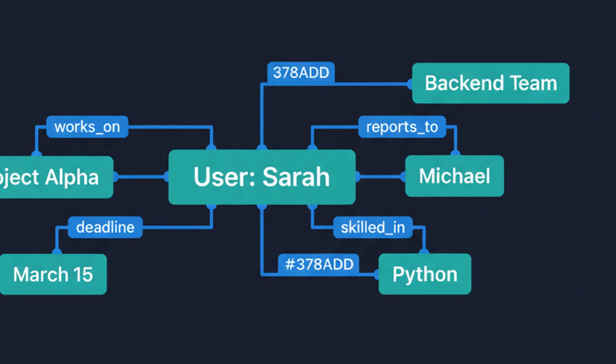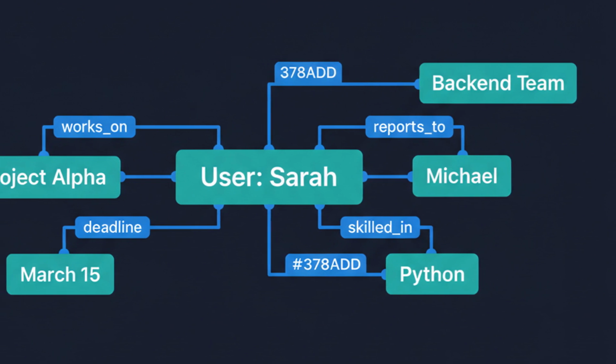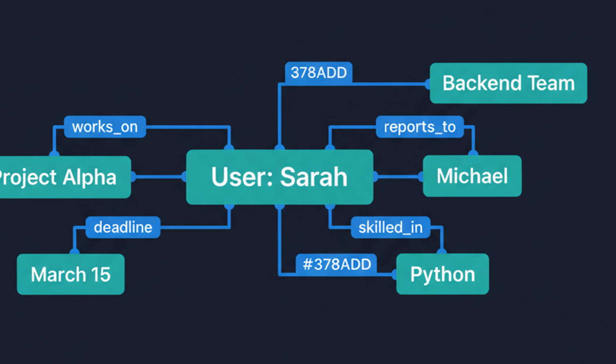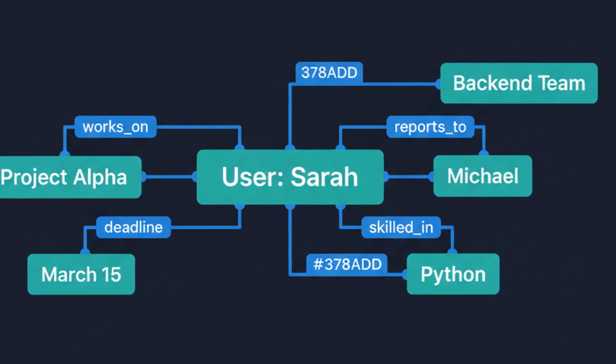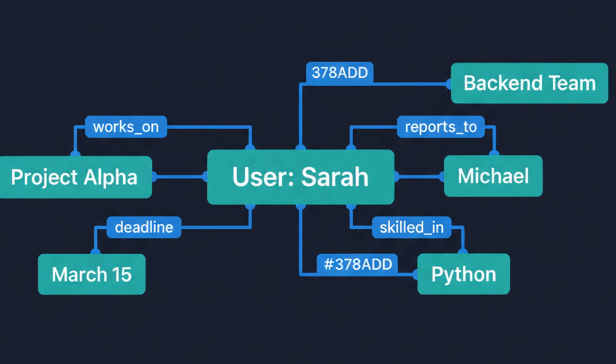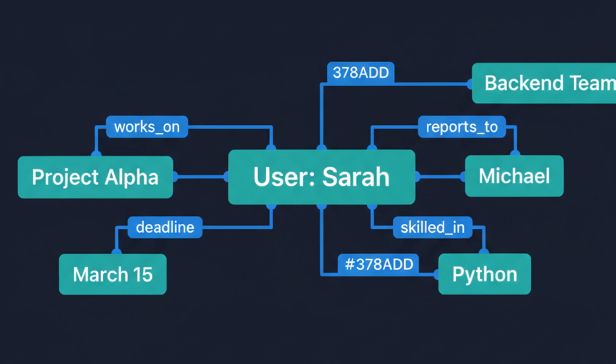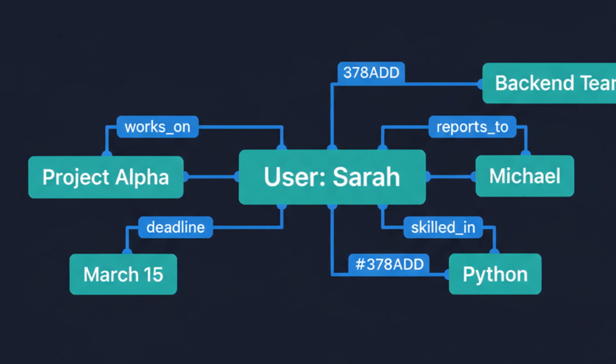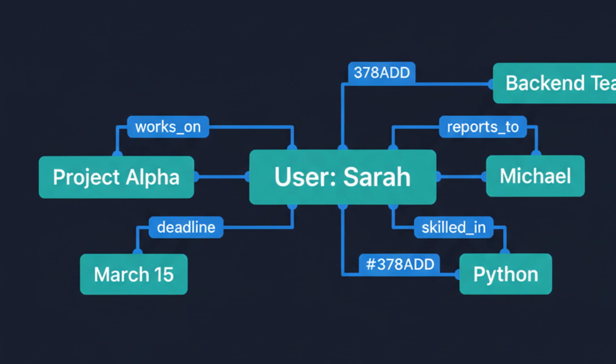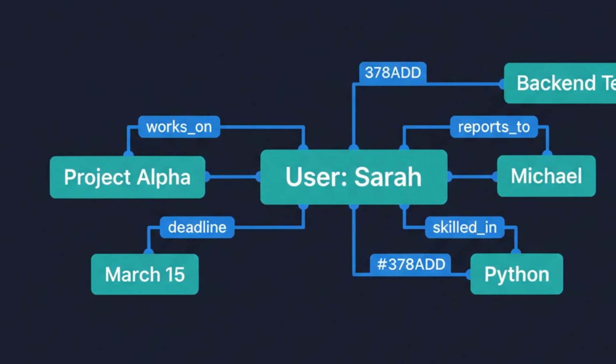The fourth memory type is semantic memory. General knowledge independent of when it was learned. This isn't about what happened, it's about what's true. User preferences, domain facts, relationship maps. The natural structure here is a knowledge graph. Entities as nodes, relationships as edges. Sarah works on Project Alpha. Project Alpha has a deadline of March 15th. Sarah reports to Michael. This interconnected structure enables reasoning that flat vector search can't match.